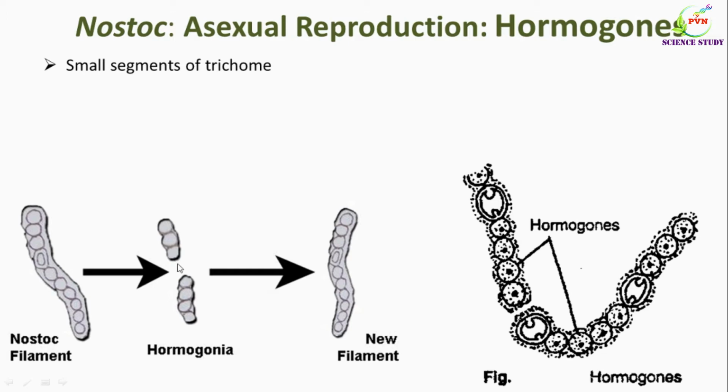Hormogones are formed due to mechanical disturbances or due to the death and decay of the vegetative cells. These hormogones may develop within the colony or come out of the colony to form a new colony. Hormogones develop their own mucilaginous sheath and develop heterocyst either at one or both ends. The cells divide vegetatively, forming new filaments of Nostoc.